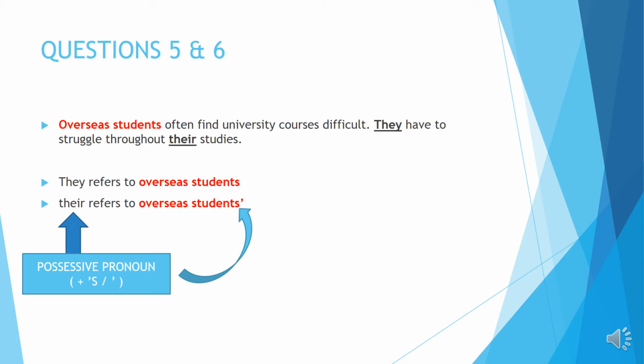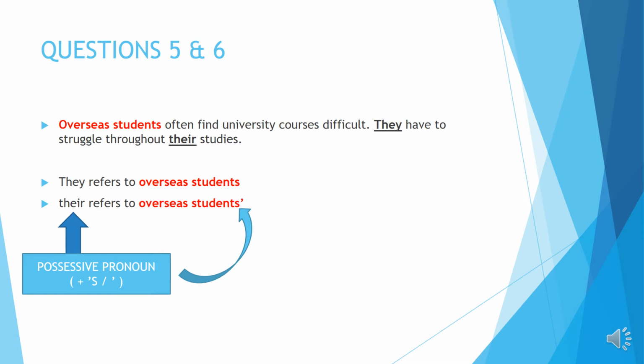Next, overseas students often find university courses difficult. They have to struggle throughout their studies. Okay, so they have to struggle. Who have to struggle? The overseas students. So they here refers to overseas students. Their studies. Okay, whose study is it?